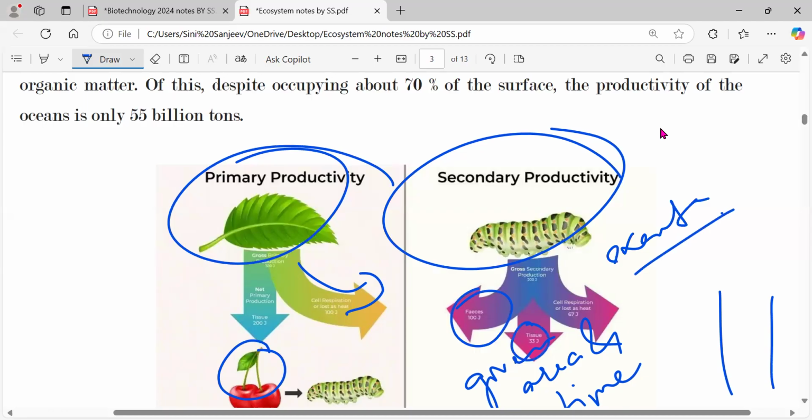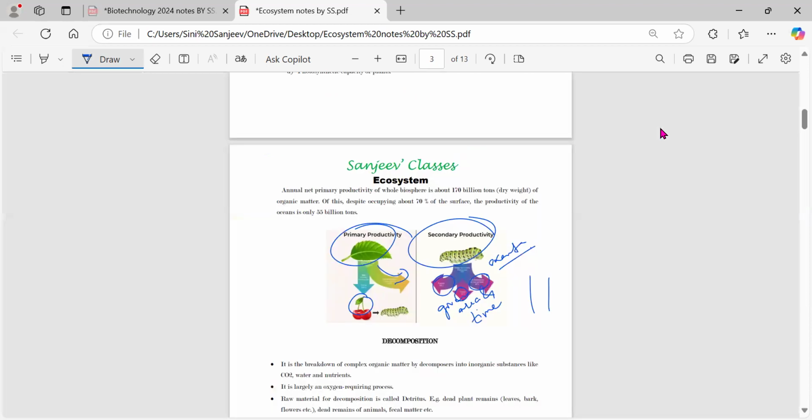So excreta plus tissue plus the cell respiration lost by the respiration of that caterpillar is called the secondary productivity. Here the caterpillar is generating a new product or new organic matter, which is the fecal matter. So all these things come under the production of an ecosystem.